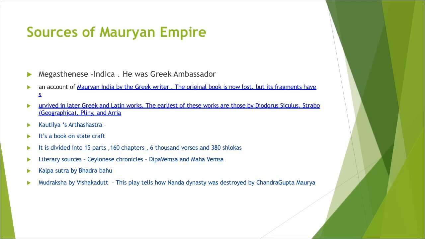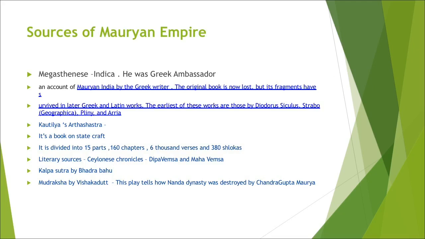Then Kautilya's Arthashastra. Again, its original version had been lost, but it was found by R. Shamasastri, a professor at Mysore University, written on palm leaf. It was an important book on statecraft, divided into 15 parts, 180 chapters, 6,000 verses.